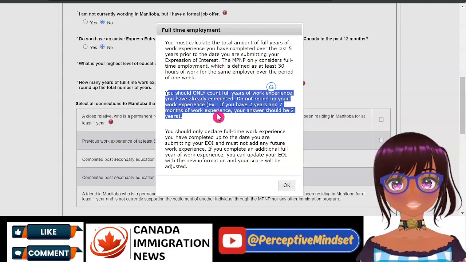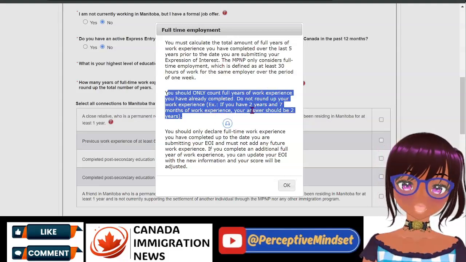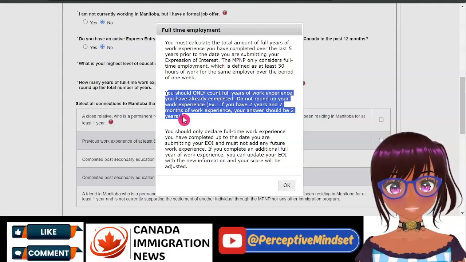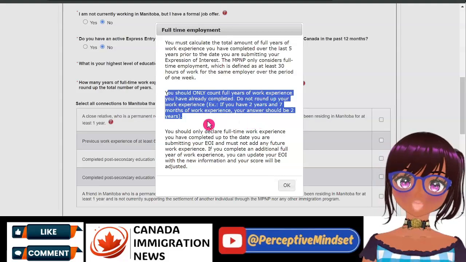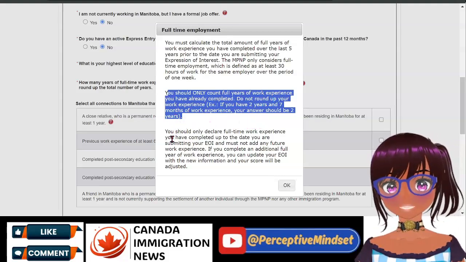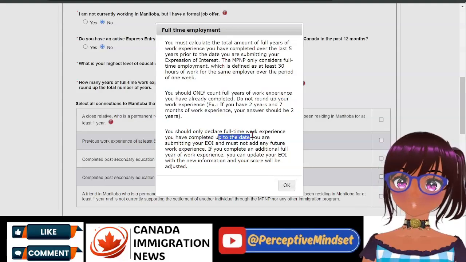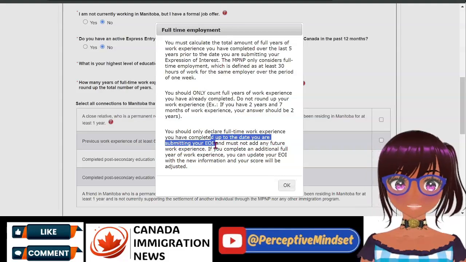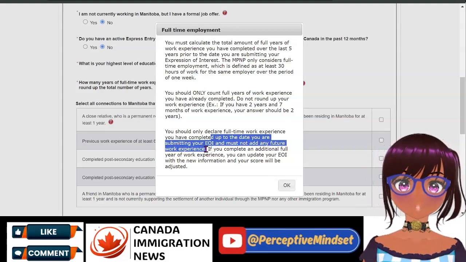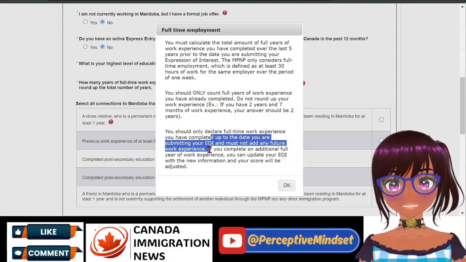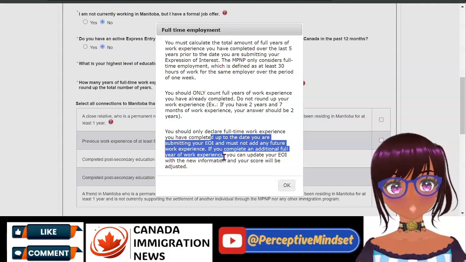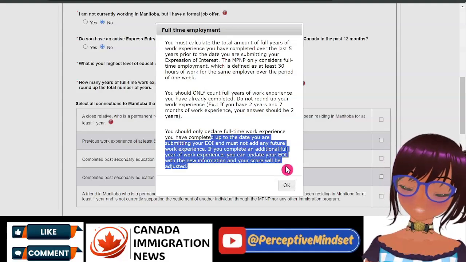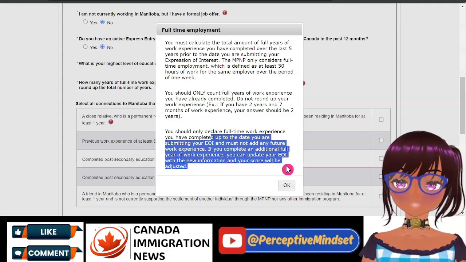You should only count full years of work experience you have already completed. Do not round up your work experience. Example, if you have 2 years and 7 months of work experience, your answer should be 2 years. Important. You should only declare full-time work experience you have completed up to the date you are submitting your EOI, and it must not include any future work experience. If you complete an additional full year of work experience, you can always update your EOI profile with the new information and your score will be adjusted.